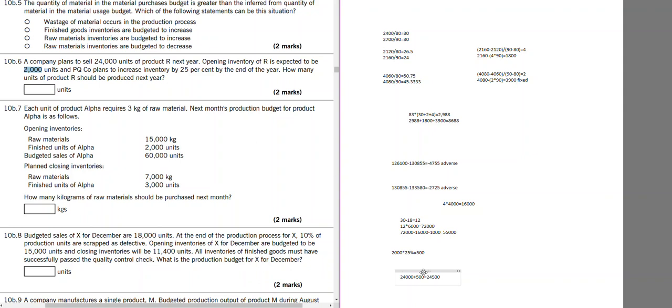Like if I find the closing inventory here, which means I have to multiply by 25%, and then I take 24,000 minus 2,000 plus 2,500, it should give me the same result.